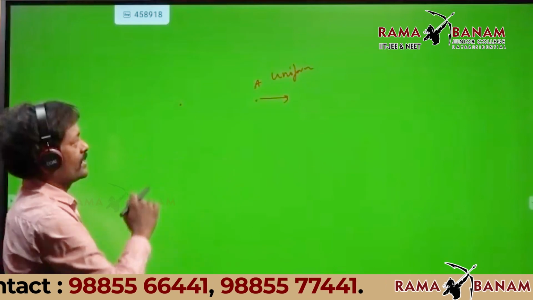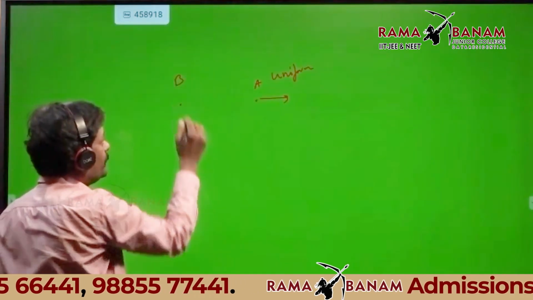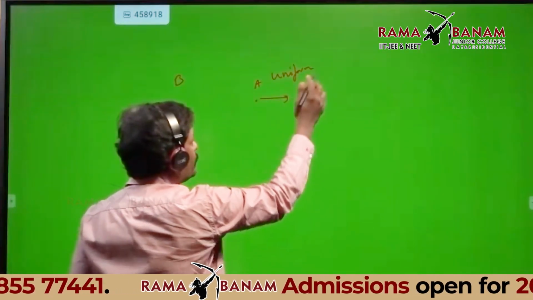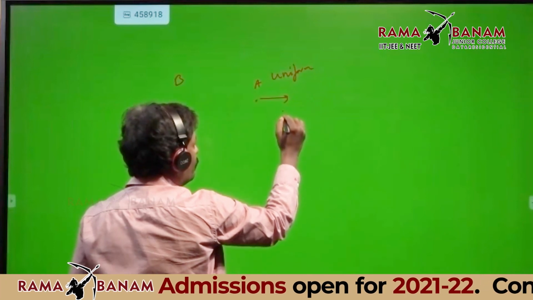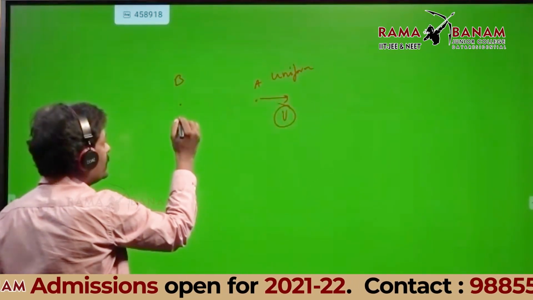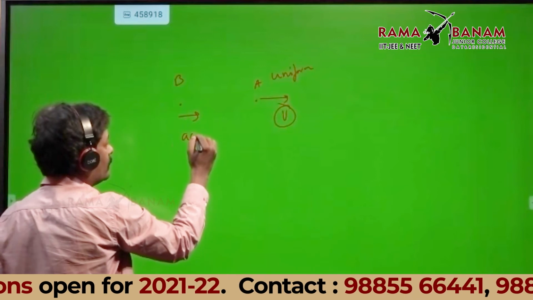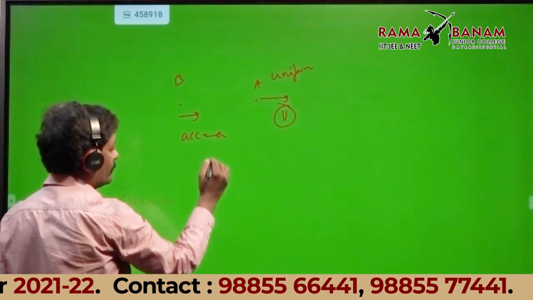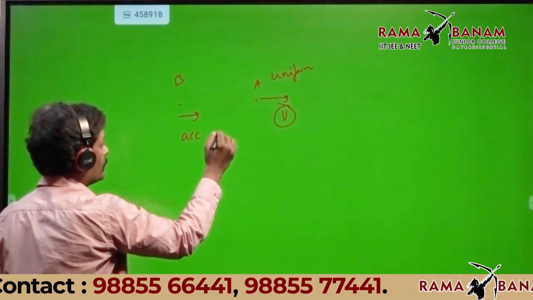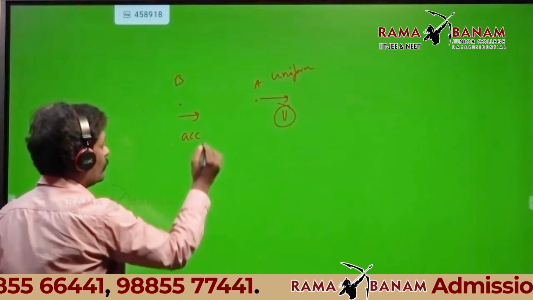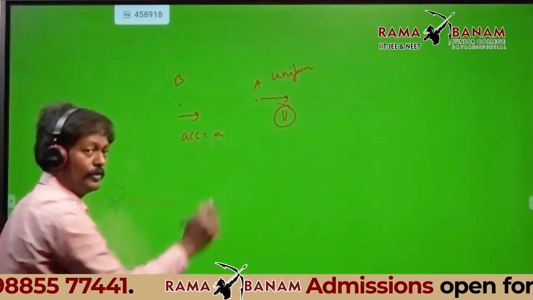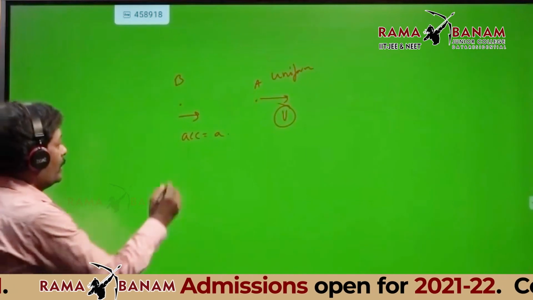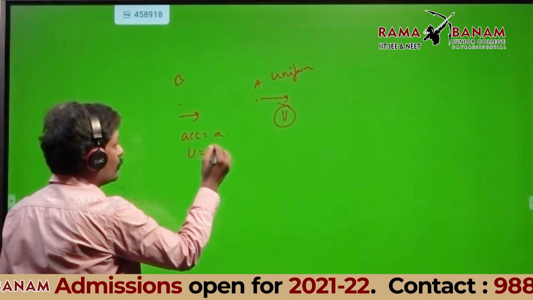Now, the reverse case. I am taking this as B. A is having uniform velocity and B is having uniform acceleration J. Look here, uniform acceleration J, and what is the initial velocity? 0.